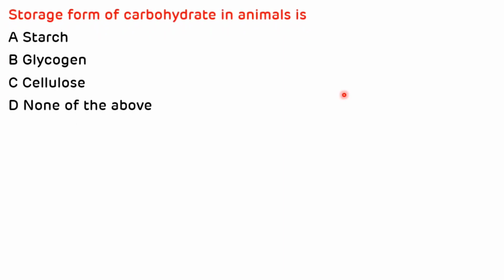Second question is, storage form of carbohydrate in animals is: starch, glycogen, cellulose, or none of the above. So the storage form of carbohydrate in animals is glycogen, while in plants it is starch. So the correct answer is B.